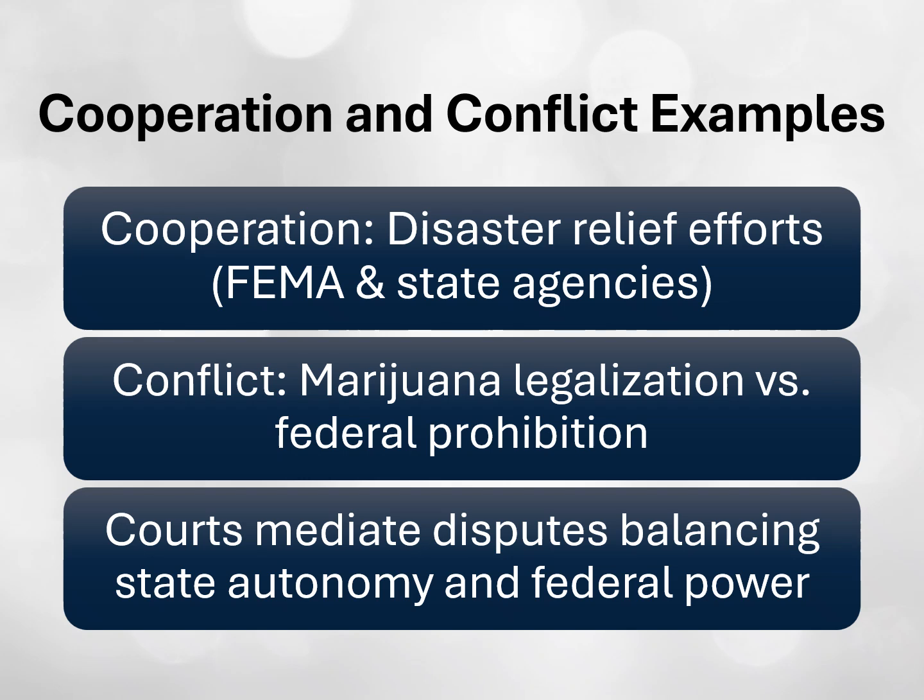Cooperation. Federal and state governments work together on disaster relief. Examples, FEMA and state emergency agencies. There's also conflict. States that legalize marijuana despite a federal prohibition on the drug. Courts often mediate these conflicts, balancing state autonomy and federal authority.